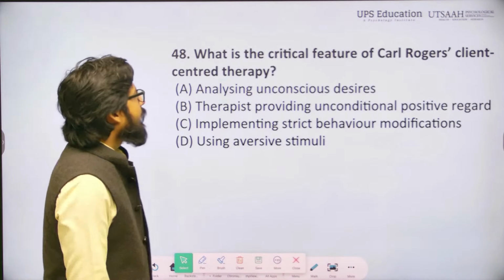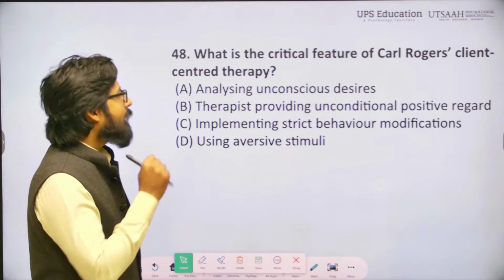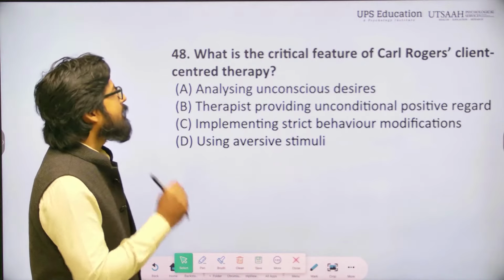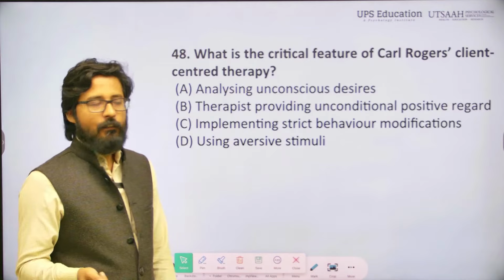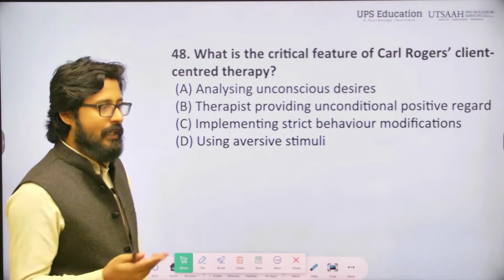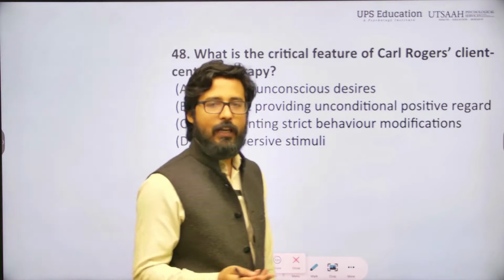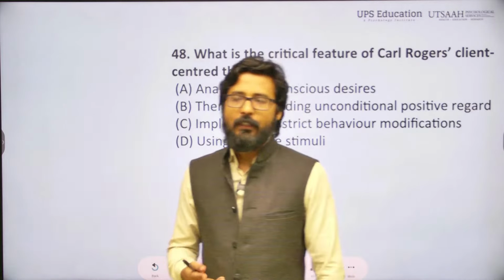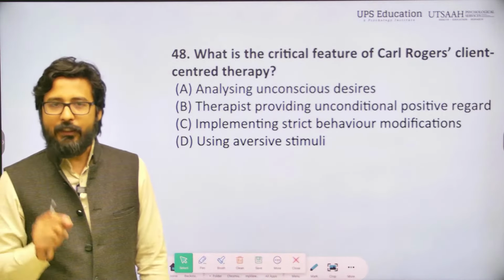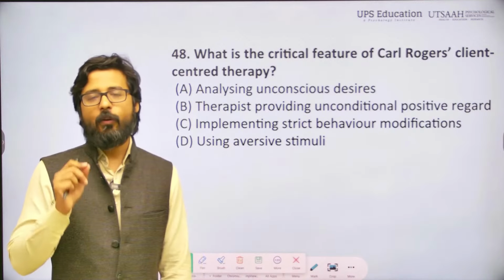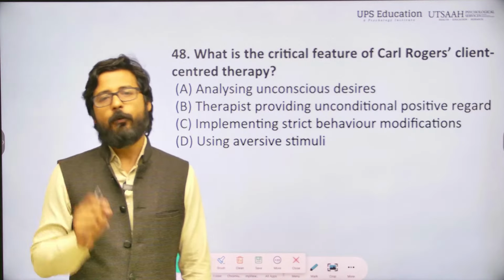Question number 48, what is the critical feature of Carl Rogers' client-centered therapy? When we talk about Carl Rogers' client-centered therapy, also known as person-centered therapy, it emphasizes the importance of the therapeutic relationship, particularly the concept of unconditional positive regard.